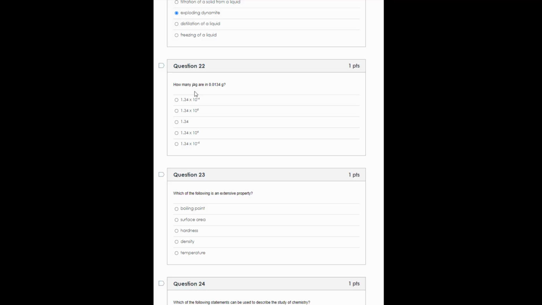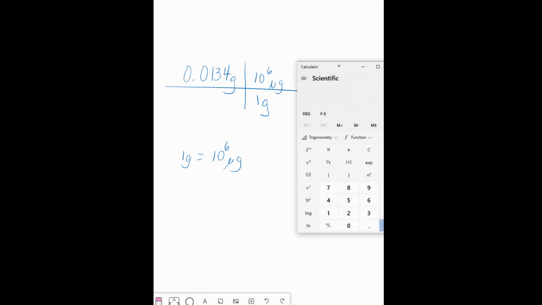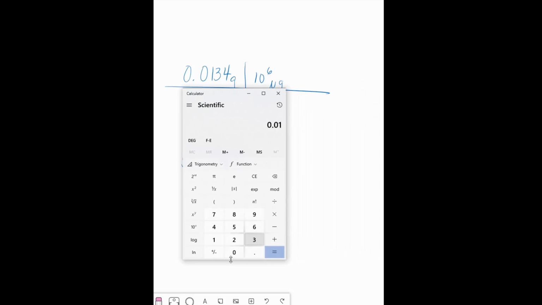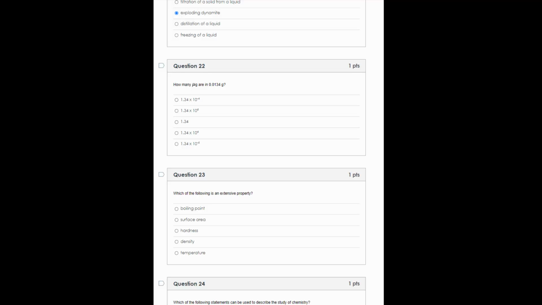Number 22, how many micrograms are in 0.0134 grams? Well, you have to know the equivalency, and 1 gram is 1,000,000 micrograms. So I need gram on the bottom and then 1,000,000 micrograms on the top. Then when I do this arithmetic, this is 0.0134 times 1 times 10 to the 6th. So I get 13,400 micrograms. So that should be the answer. Ooh, but we need scientific notation. So that's going to be 1.34 times 10 to the 4.